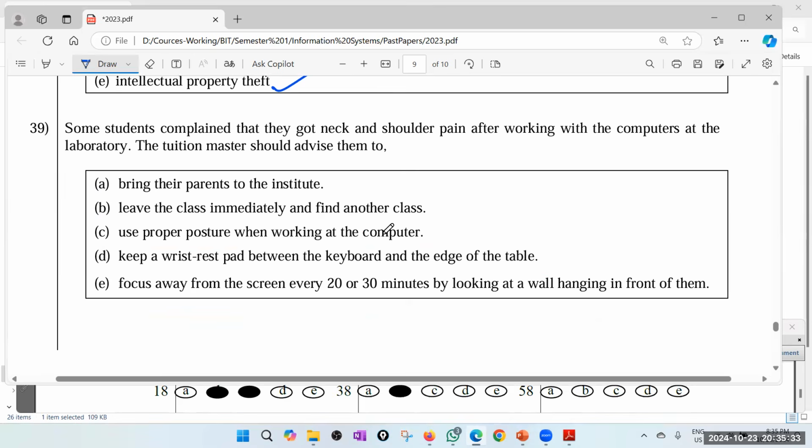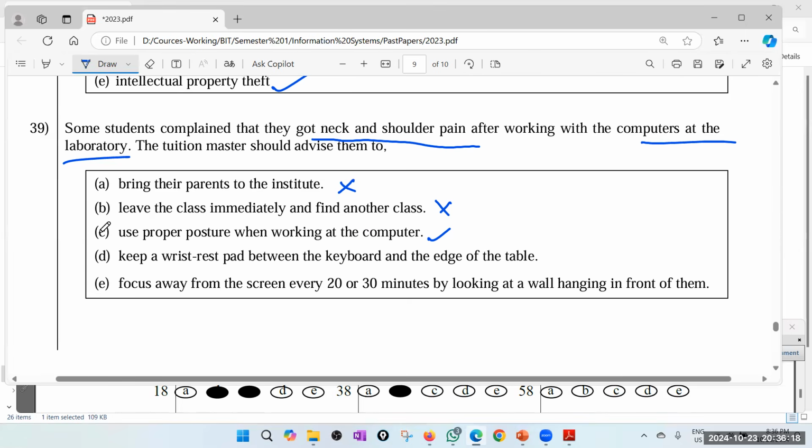39. Some students complain that they got neck and shoulder pain after working with the computers at the laboratory, maybe because they are not properly adjusted, not ergonomically designed. The tuition master should advise them to bring their parents to the institute. I don't think so. Leave the class immediately and find another class. Use proper posture when working at the computer may be correct. Keep wrist rest pad between the keyboard and the edge of the table. But is it going to help neck and shoulder pains?